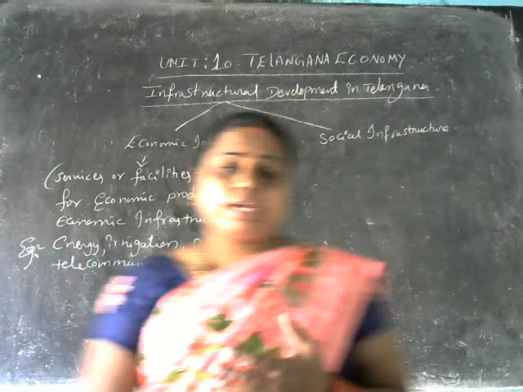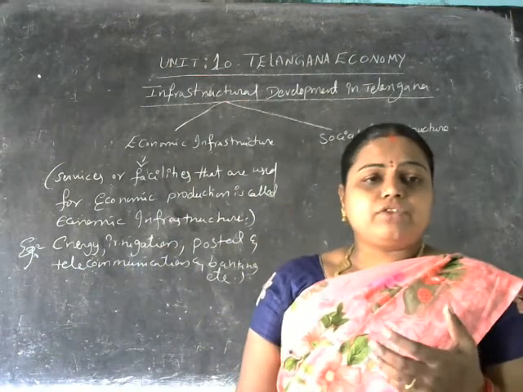So what are the examples we can take for economic infrastructure here?